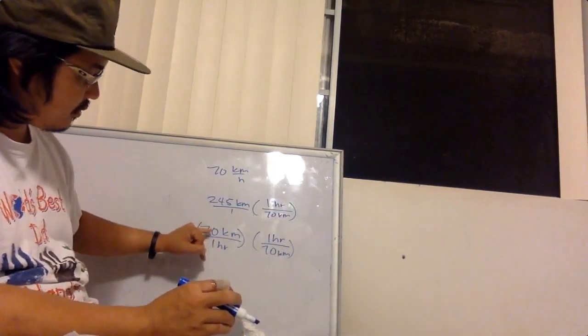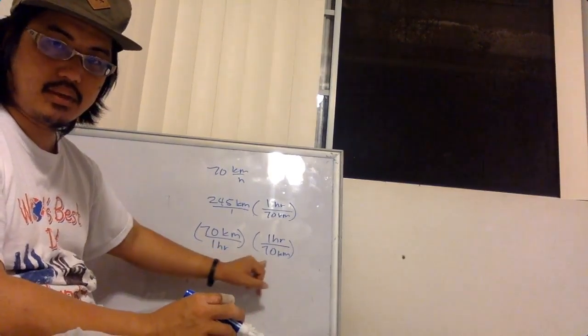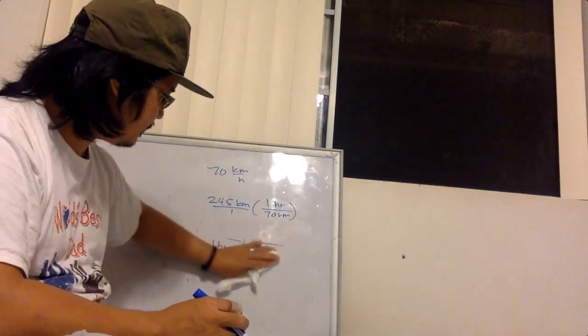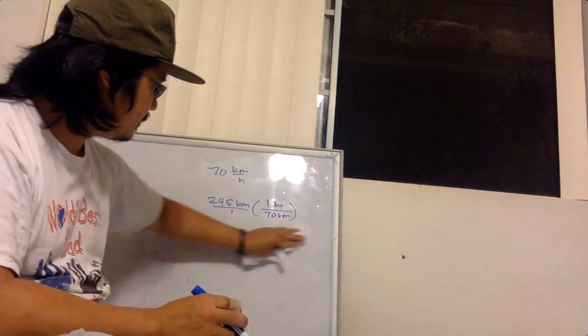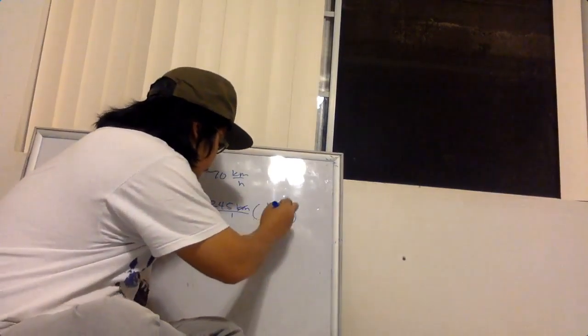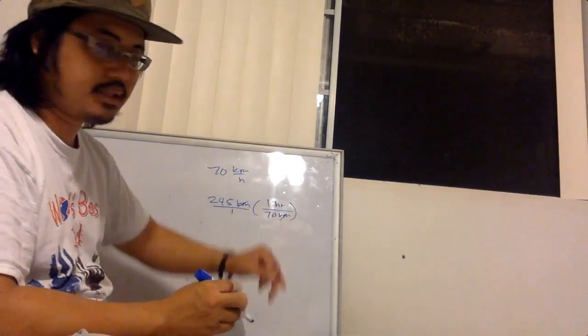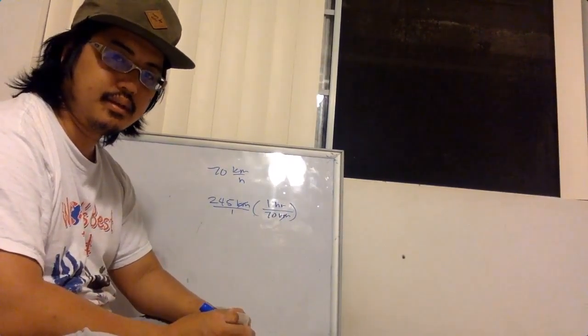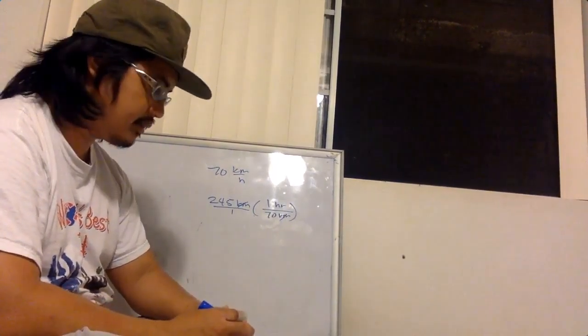That's why I didn't choose the one that had hours on the bottom. I chose the one that had kilometers on the bottom. I can simply cancel these out. And look at the units I'm left with. I'm left with the units of hours. That's a good thing, because that's exactly what I wanted.